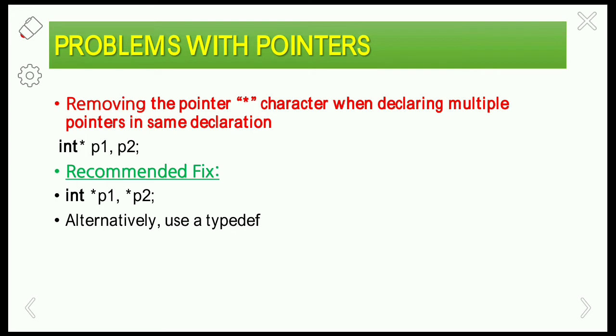Alternatively, we can use typedef also. We will discuss typedef in the upcoming videos. Typedef is nothing but an alias name. Suppose a person has a very lengthy name or a name that is difficult to spell, then we replace it with an alias, like a nickname.